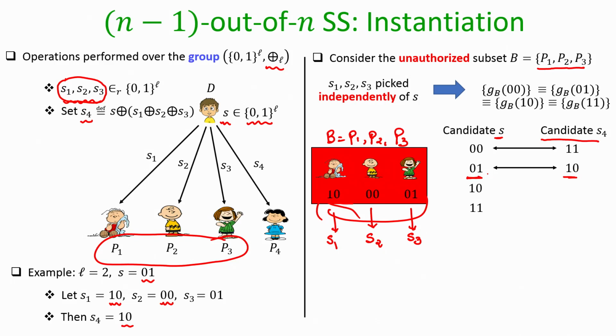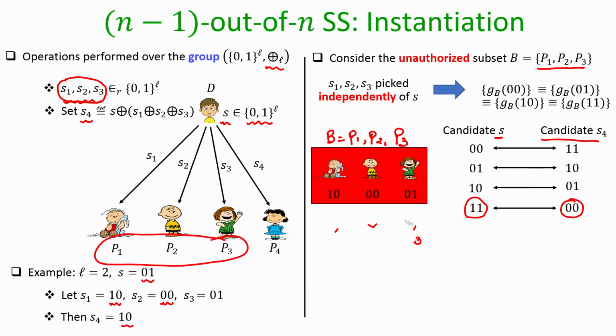shared is 01. In the same way, if the parties in B make the hypothesis that the shares they have seen correspond to the secret 10, that is quite possible, because it could be the case that the missing S4, which the parties in P1, P2, P3 do not have, is 01. And in the same way, if the parties in B make the hypothesis that the dealer has shared the secret 11, that is quite possible, because it could be the case that the missing S4 is 00. So, what we have argued here is the following: